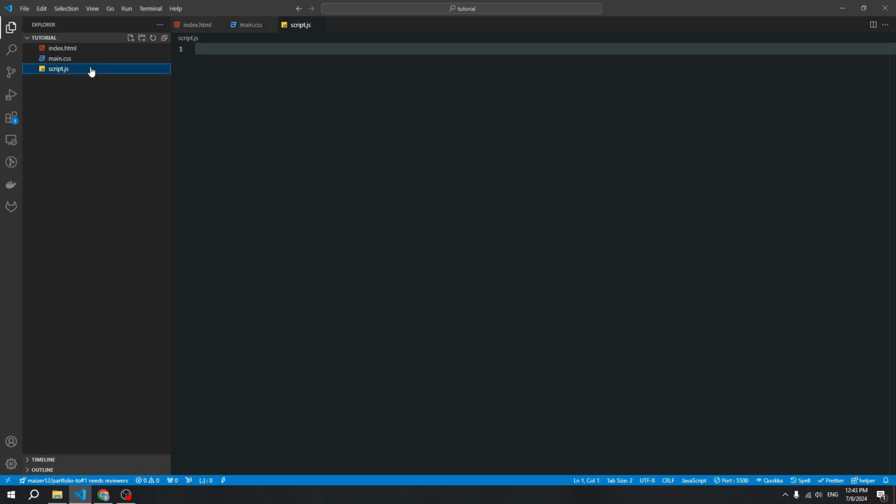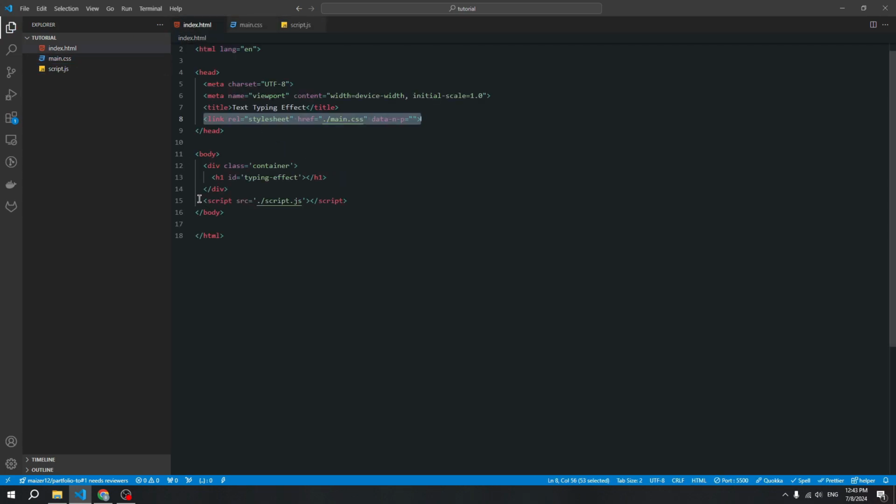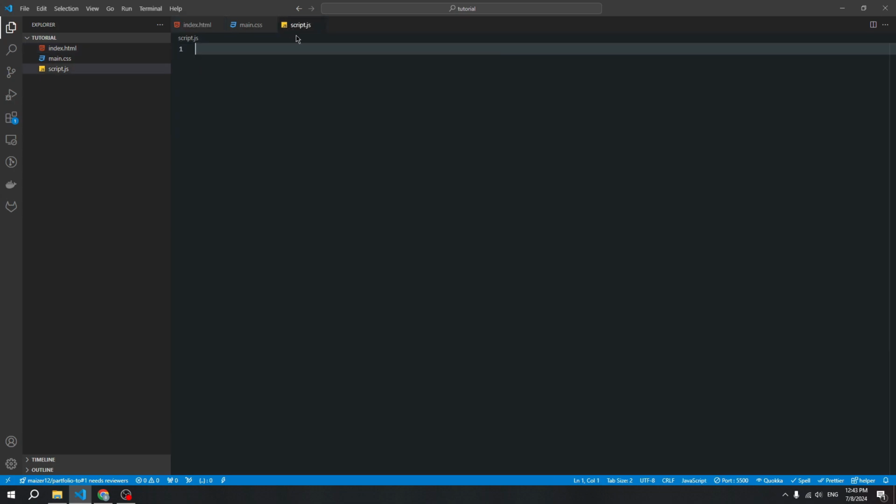First you need to create a JavaScript file and connect this file. You can use a script tag and attribute src, or you can create a script tag and write your code inside this tag. It doesn't matter, but I created a new file because this approach will make my code clearer. Okay, and now first we need to create an event listener for the document global object, because we need to know whether our DOM content is loaded or not.